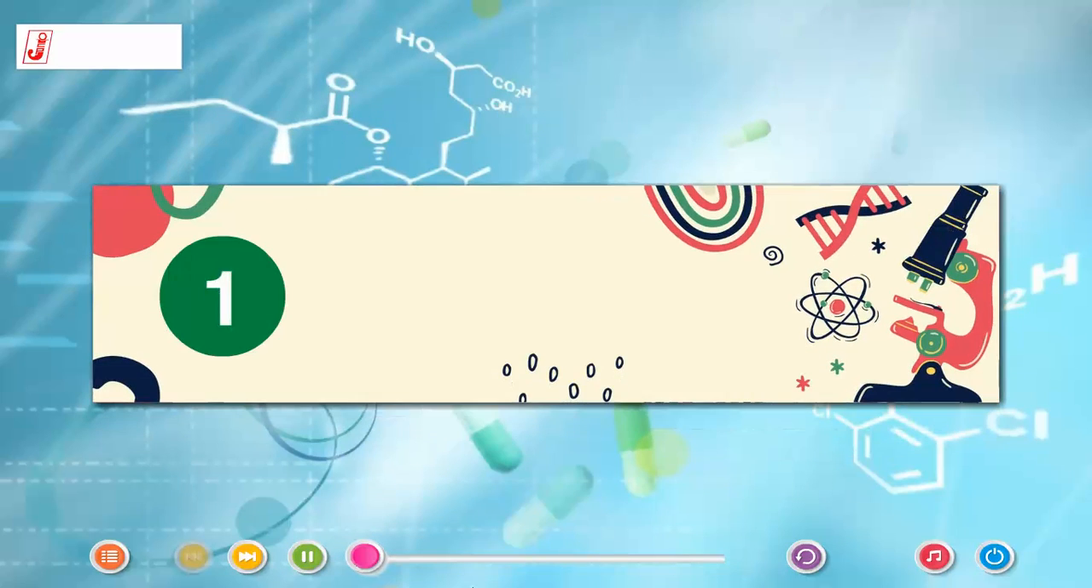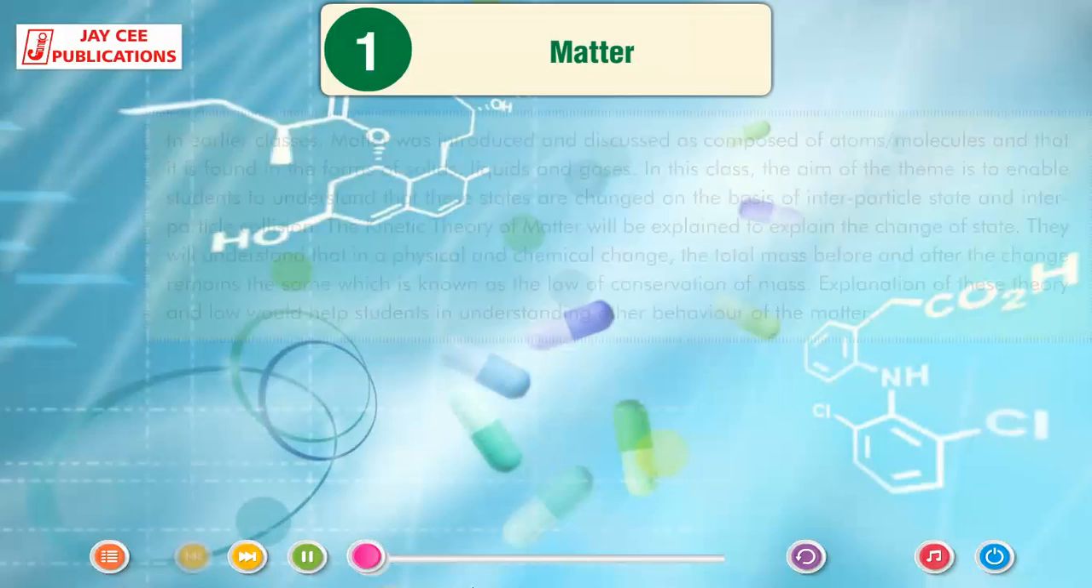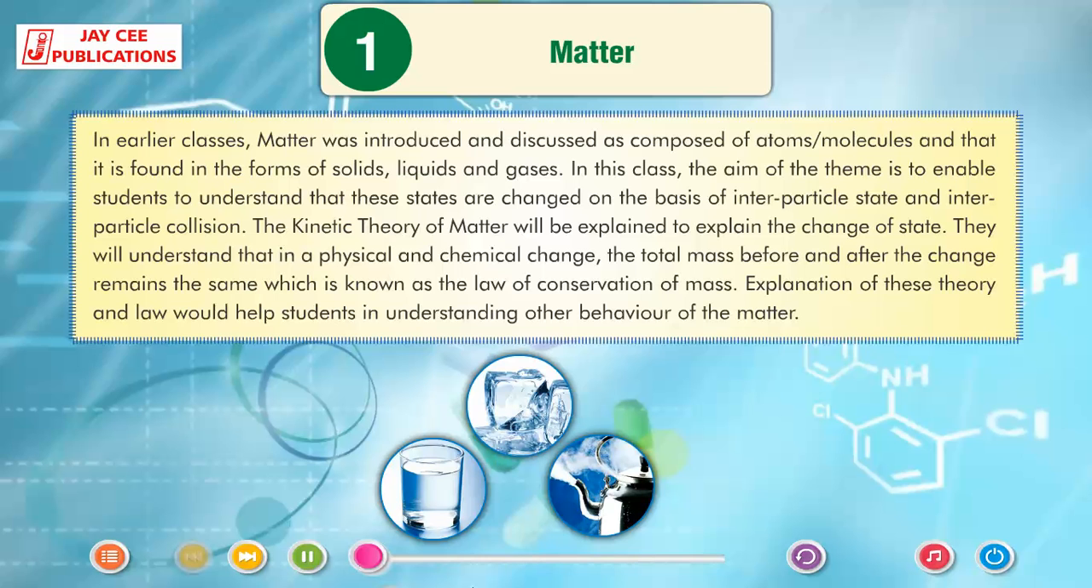Chapter 1: Matter. In earlier classes, matter was introduced and discussed as composed of atoms or molecules, and that it is found in the forms of solids, liquids and gases. In this class, the aim of the theme is to enable students to understand that these states are changed on the basis of interparticle space and interparticle collision. The kinetic theory of matter will be explained to explain the change of state.